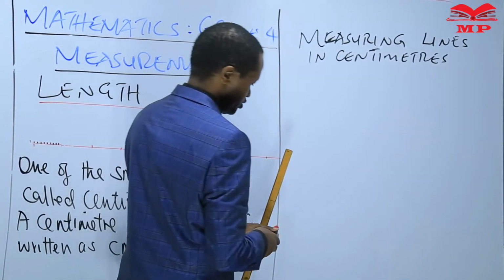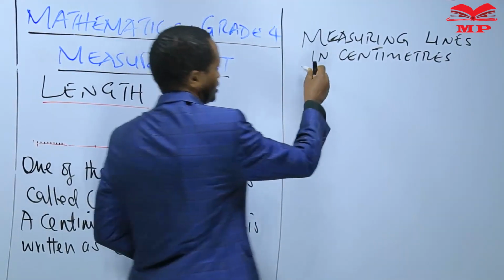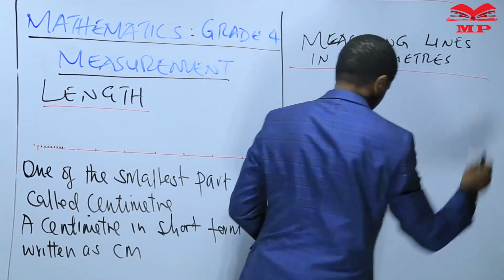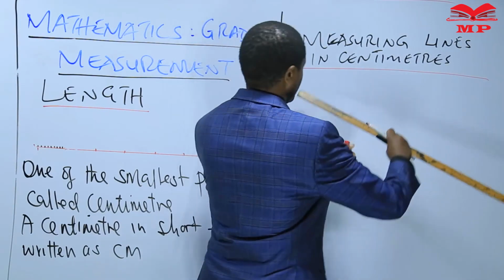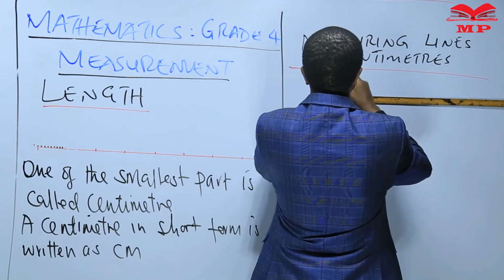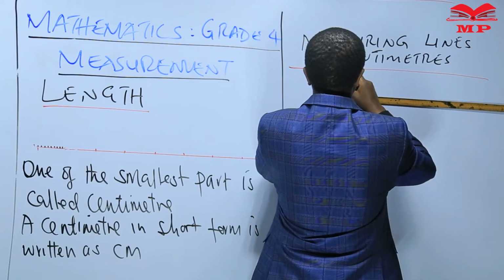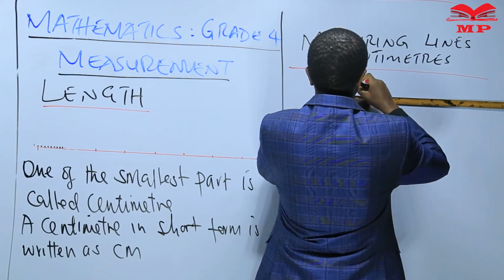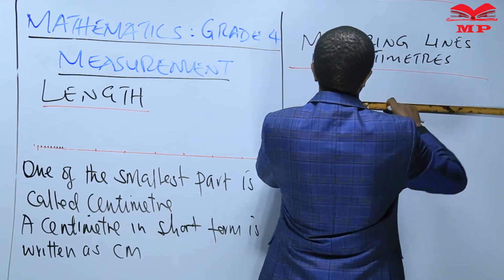So I will draw lines, then I measure the lines. The first line is from this point to that point.